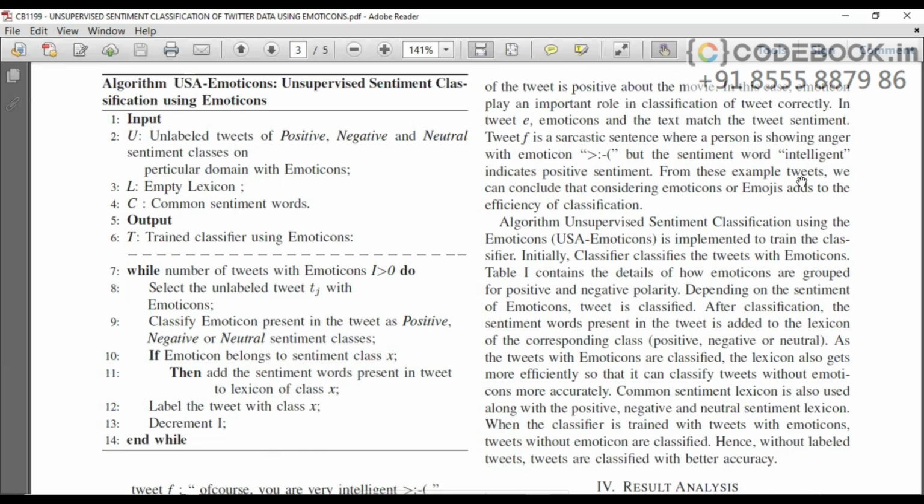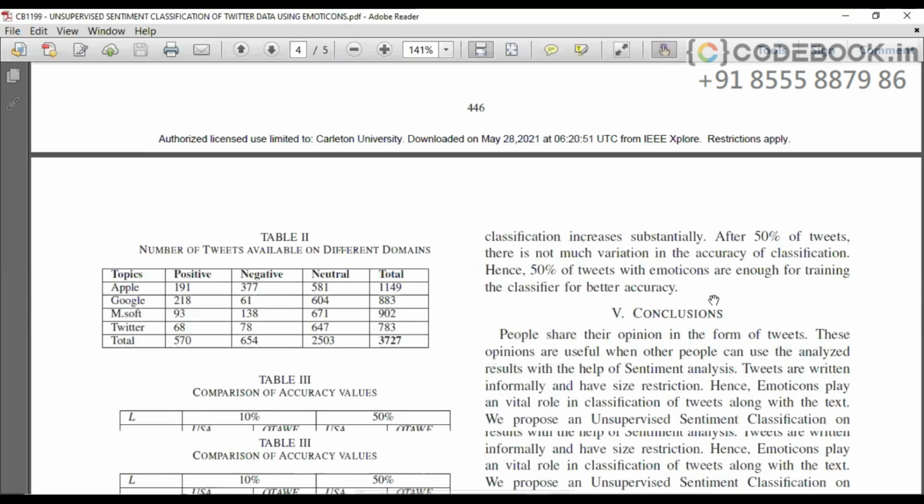So from these example tweets, we can conclude that considering emoticons or emojis adds to the efficiency of classification. So there is a need for emoticon classification as well in the tweets. That's why we are implementing here an algorithm for unsupervised sentiment classification using the emoticons. Okay, let's see the project.